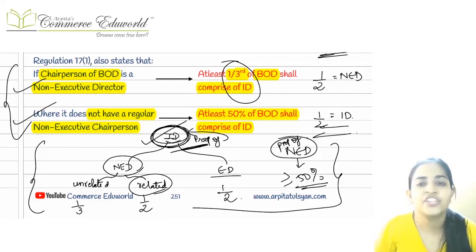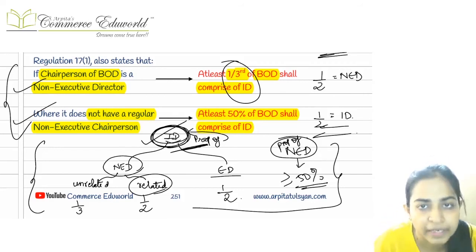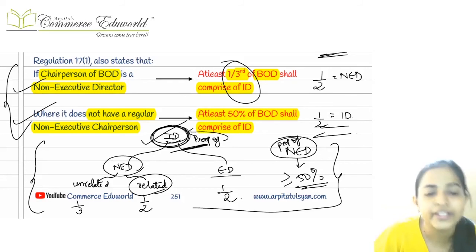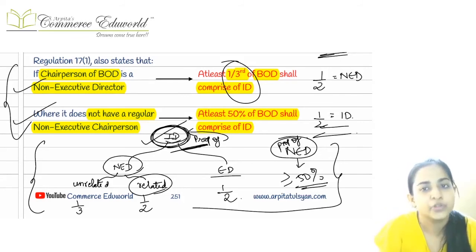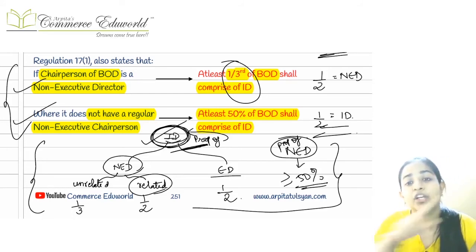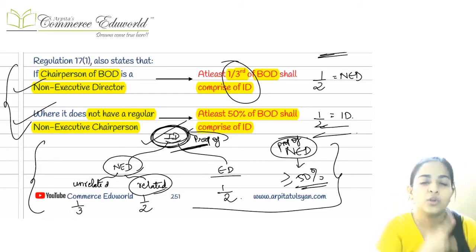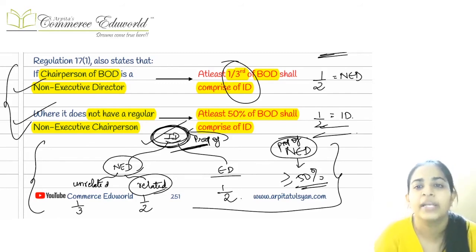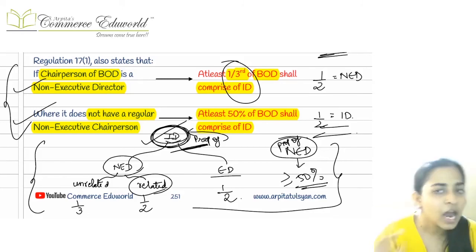Now if the chairperson of the company is a non-executive director and he is totally unrelated to the other members and the affairs of the company, then in that case, even if 1/3 of the total board is independent directors, that is allowed, no problem.